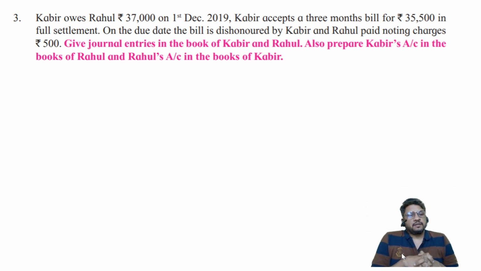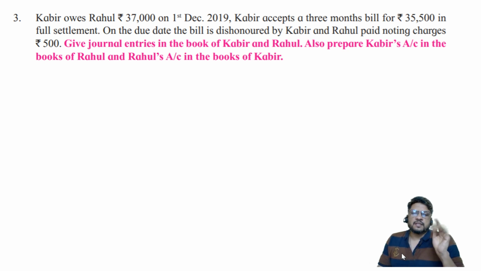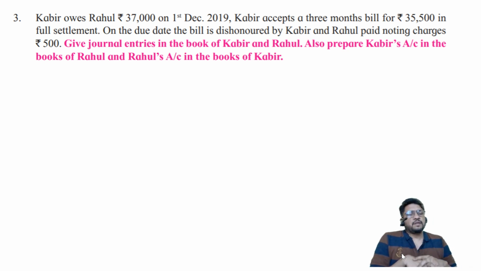Now this question which we are going to solve is a single situation and single event. In the previous questions we have solved all the different situations: same problem if it is honored, same problem if it is dishonored, same problem if retained or discounted or endorsed or sent to bank for collection, and in each case either honored or dishonored. That is how we have solved the question. But this is a simple question. One single event, one single situation. Either it is retained and dishonored, or whatever it is. Only one single situation and only one single event.